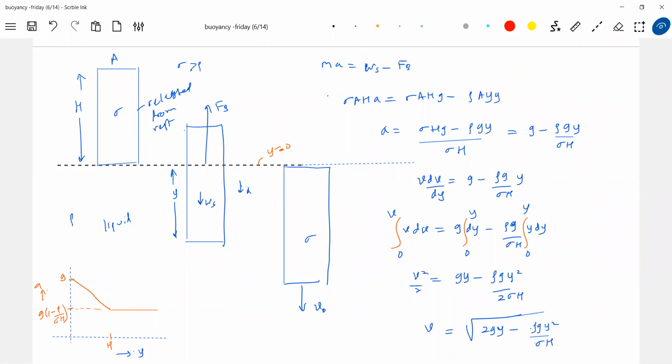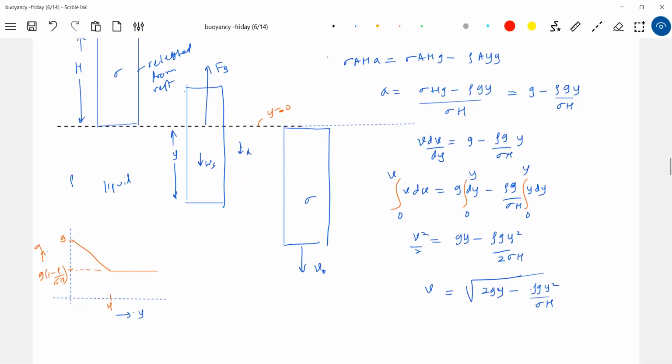Now it's asking what is the speed V naught. So for V naught, what should we do? V naught is equal to root of 2gh times (1 minus rho by 2 sigma), from the expression above with y equal to H. Okay, that is the value of the speed once it gets fully into the liquid.